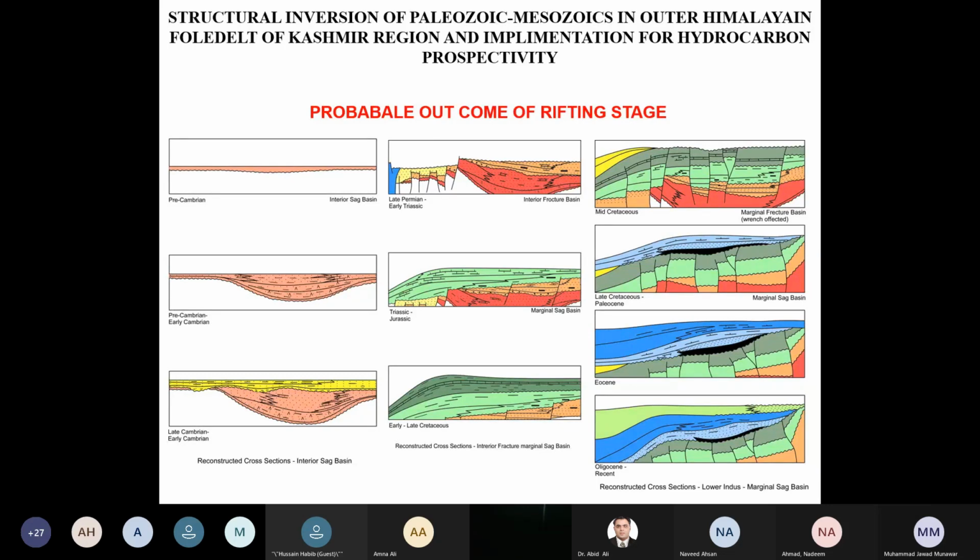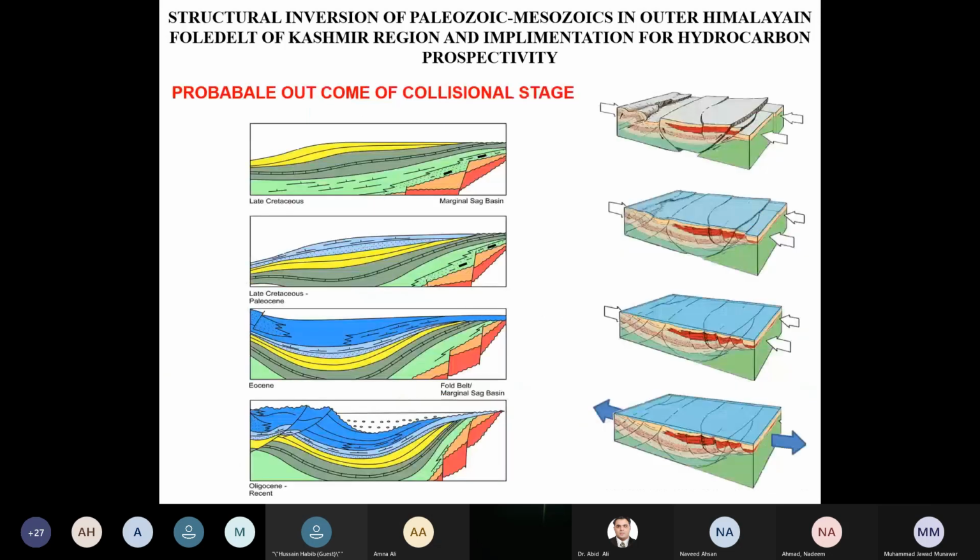This could be the possible outcome of the rifting stage along the northwestern margin of the Indo-Pakistani plate. The features have been preserved in this part of the block, in this part of the northwestern Himalayan fold belt. We can demonstrate those in the next slides.